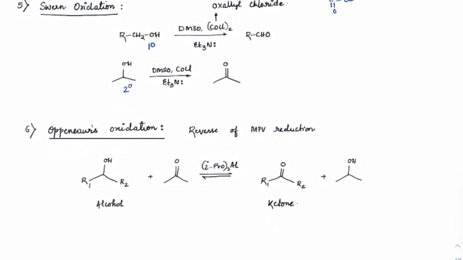Oppenauer oxidation is exactly the reverse of MPV. If we took these two and treated with isopropoxy aluminum, we saw the reaction went this side. If you take these two and react that with aluminum isopropoxide, then the reaction will go in the forward direction. That is just Oppenauer oxidation. The mechanism is exactly the back steps of what we have done in MPV reduction.